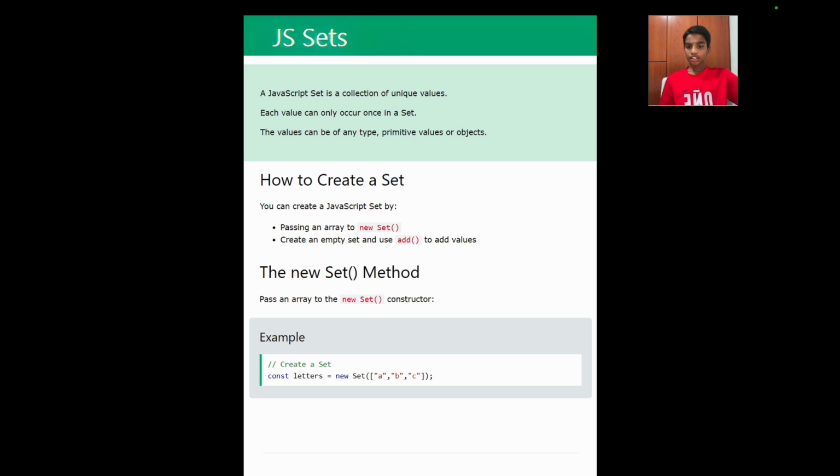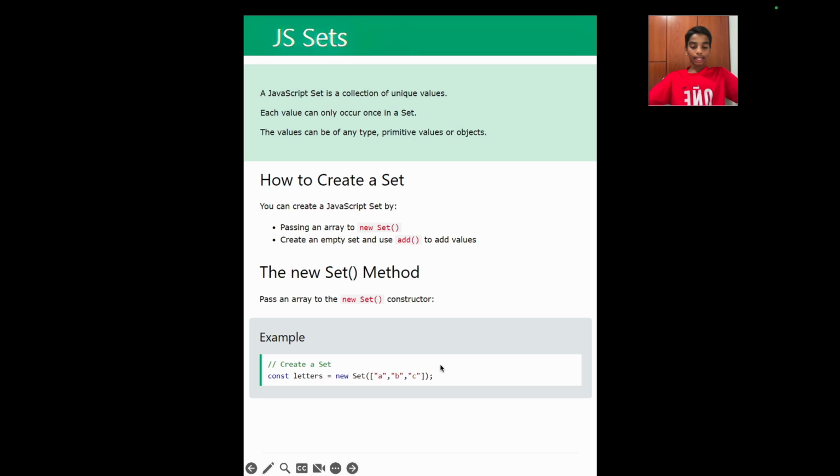So you may ask how to create a set. You can create a JavaScript set by passing an array to a new set, or creating an empty set and using add to add values. The new Set method: pass an array to the new Set constructor. As considered here, we declared a variable called letters and gave it the value of a set. We have used the new Set constructor over here, where we have written Set and then passed in an array. So JavaScript will convert this into a set.